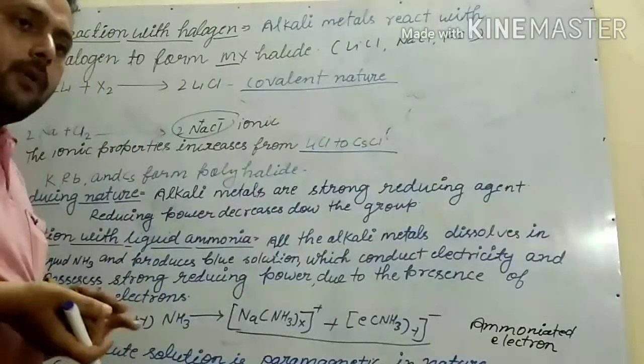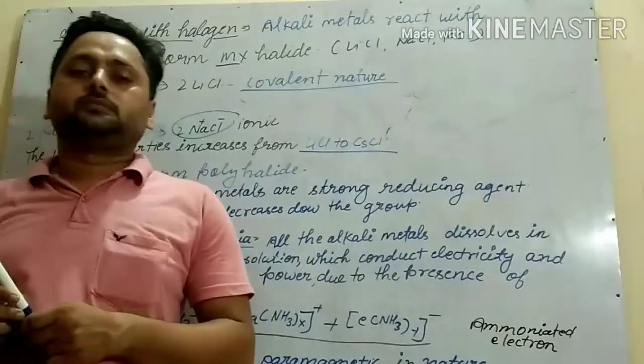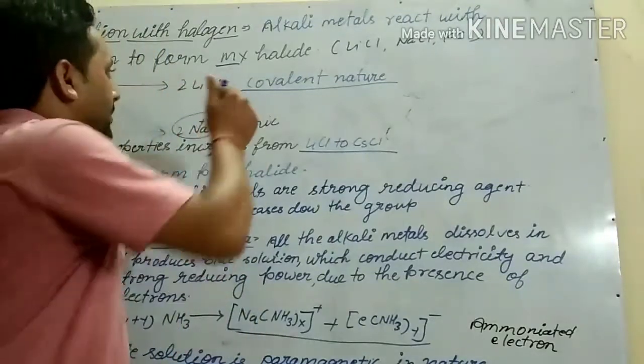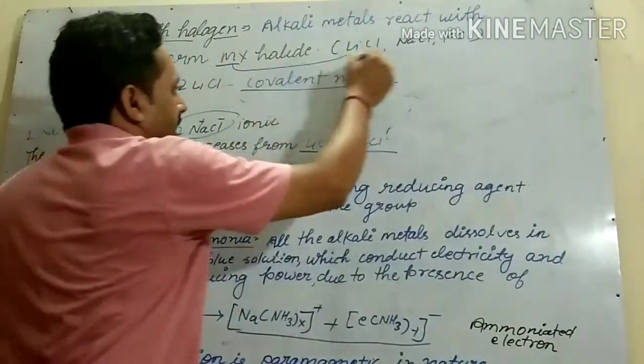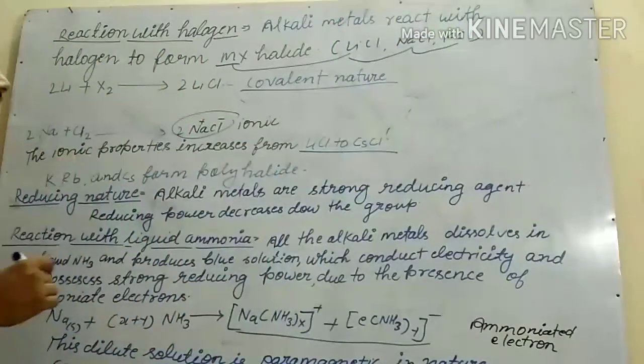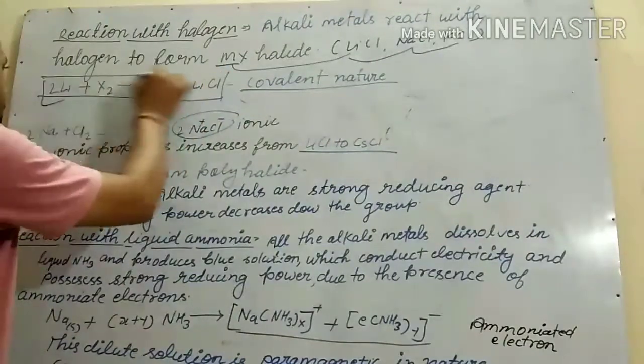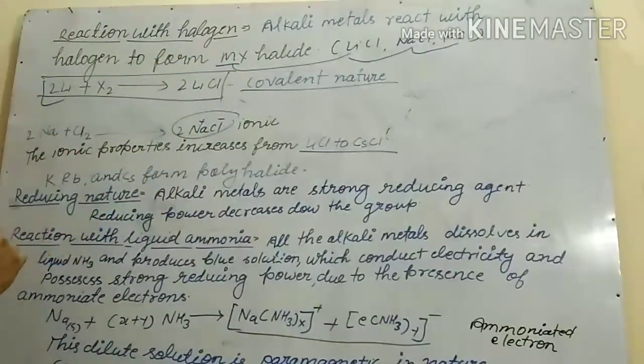When alkali metals react with halogen, they form MX type halides: LiCl, NaCl, KCl, etc. LiCl has some covalent character, while the others are ionic in nature.